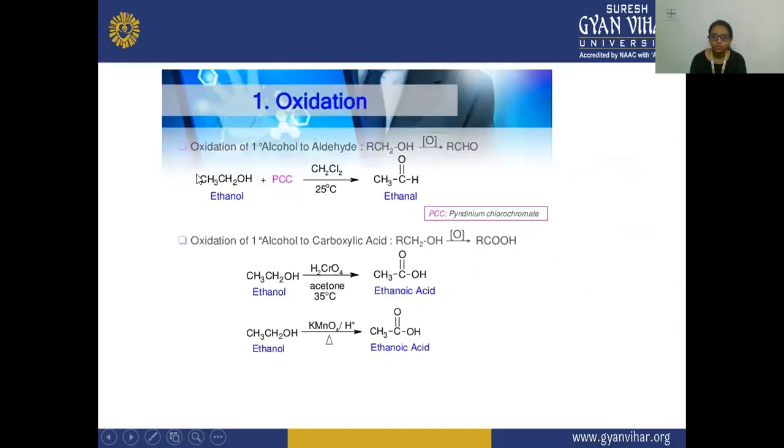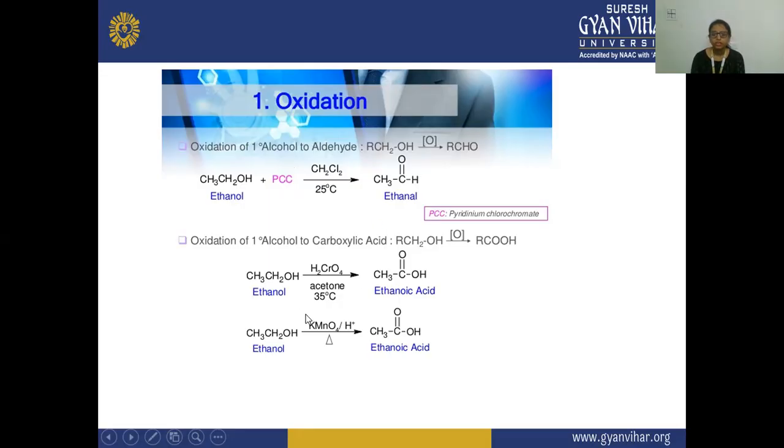In this oxidation, you can see ethanol in the presence of PCC is converted into ethanal. So here the alcohol is getting oxidized into the aldehyde in the presence of pyridinium chlorochromate. Secondly, the primary alcohol also oxidizes into the carboxylic acid. First it oxidizes into ethanal, and after that this ethanal is oxidized again and forms ethanoic acid.